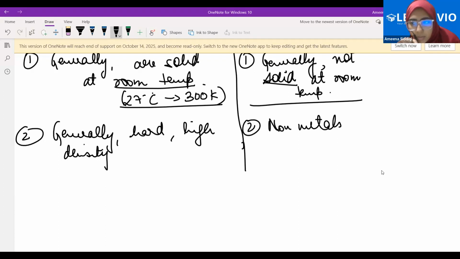And for hardness, what will be the point? See, hardness is one thing, softness is another thing, and being brittle is another thing. Non-metals are generally brittle. What do we mean by brittle? Suppose I have a piece of rock, which we know is hard. We cannot really press it. Now clay is soft. You can press and squeeze it, and its shape will change.